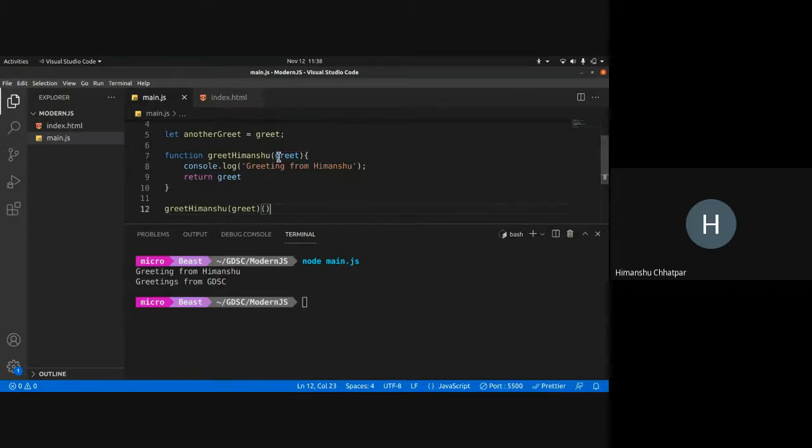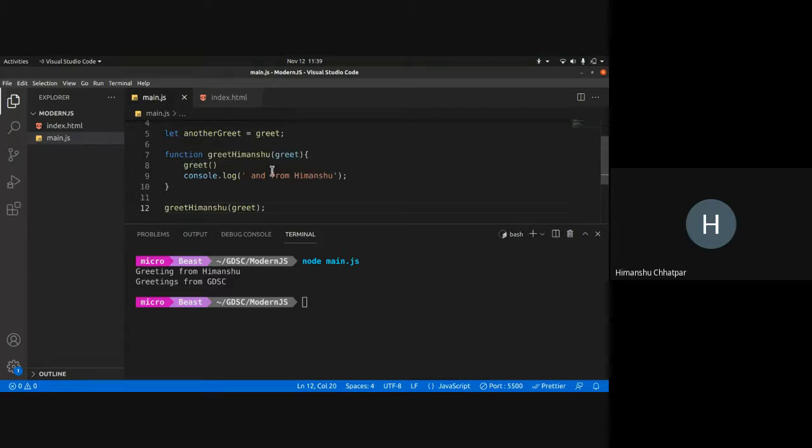Basically, what this means is usually when we pass a callback function, let me go back to the previous example. So in this line of code, what I'm doing is I'm passing in greet. So this greet function is a callback function. Why is it a callback function? Basically, I'm passing a function. Now it's the job of this function, greetHimanshu, to call the actual function greet. Right.